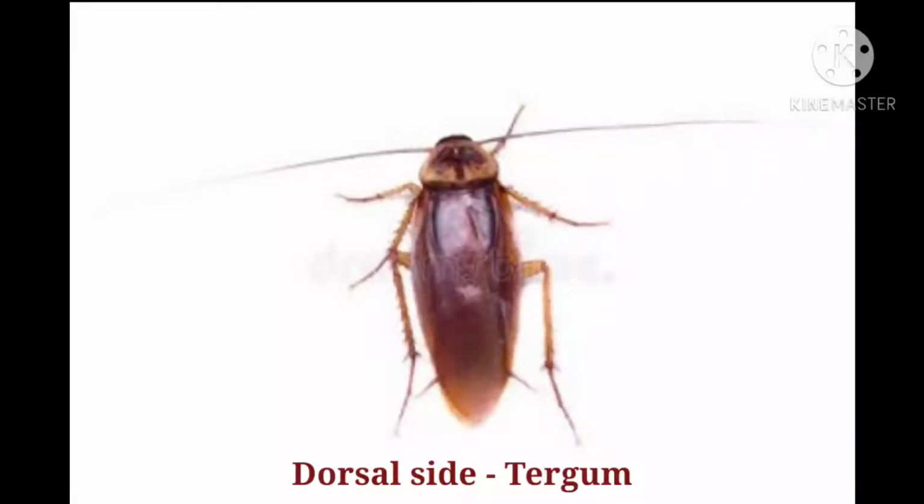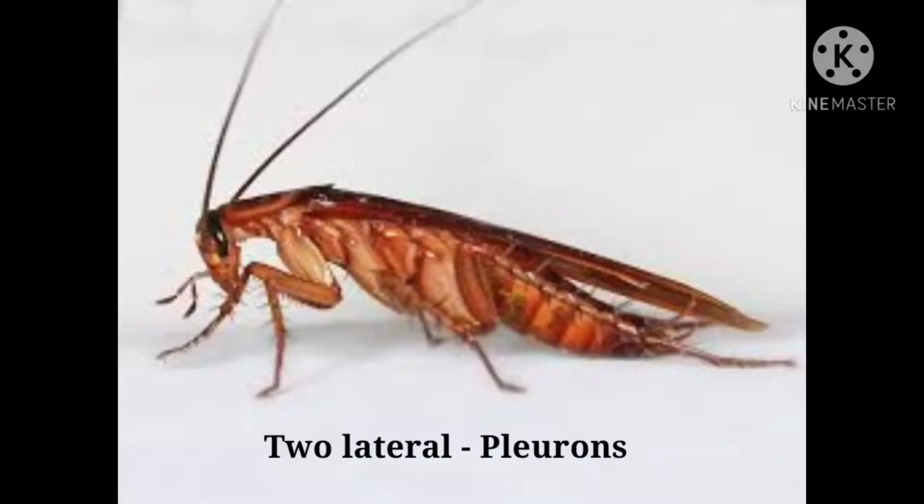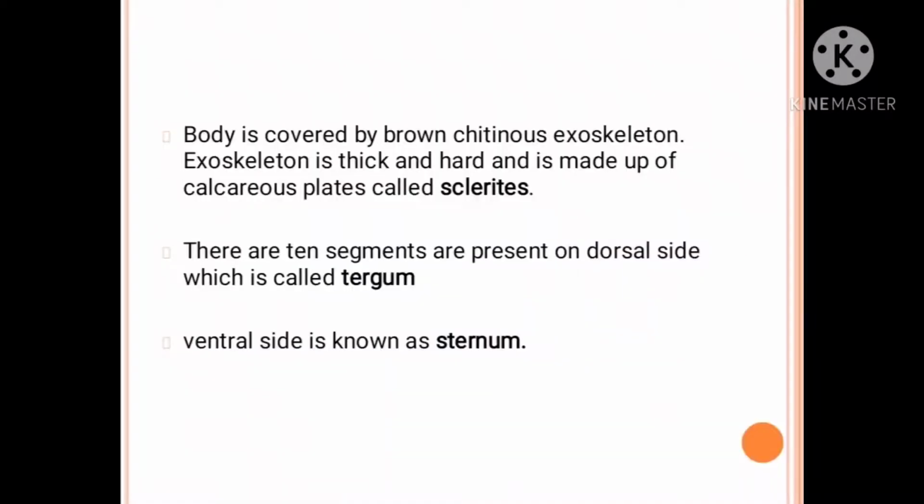The question can be asked, write down the name of sclerites. So dorsal tergum, ventral sternum and 2 lateral, the pleuron. See the dorsal view and the ventral view, shown in detail, and the side view, which is known as the pleuron.